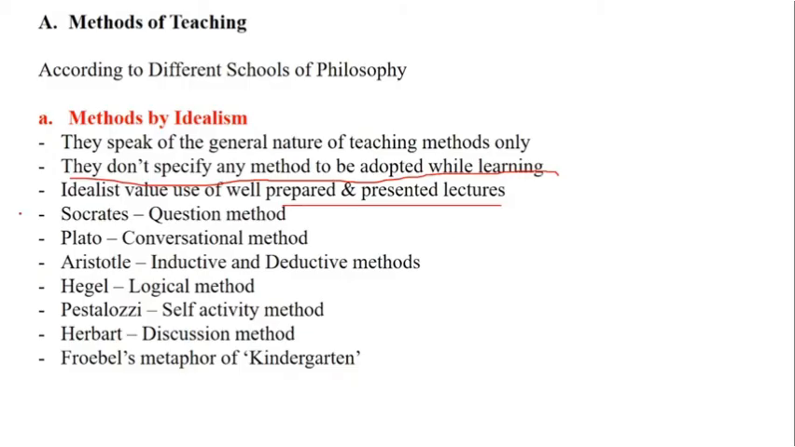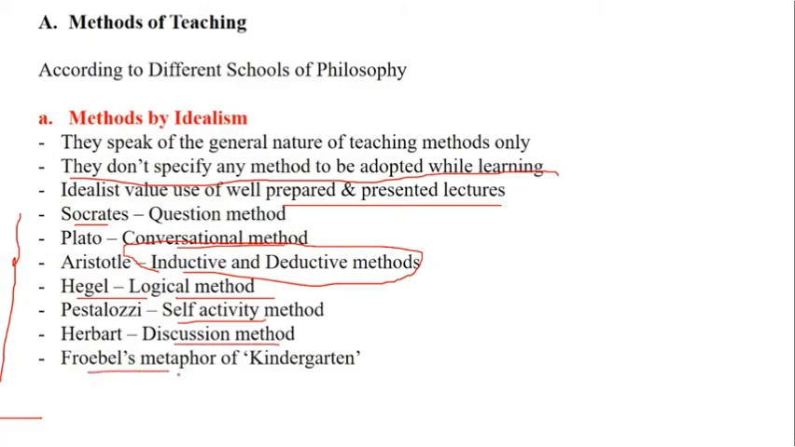Like for example, various scholars have given various idealisms. Socrates said that it works out best with the question method. Plato said that it works out best with the interactive method, that is the conversation method. Aristotle said that the inductive and deductive method works out best. We are going to learn this also. Hegel said that the logical method will be the best one. Pestalozzi said that the self-activity method can work out best. Herbert said that the discussion method will help out, whereas Froebel said that the metaphor of kindergarten is the best way to teach the believing power within the student.